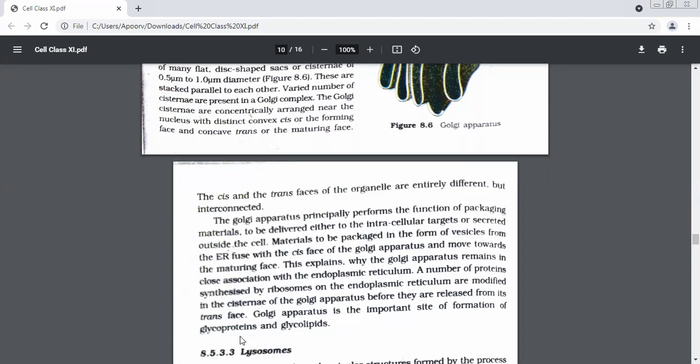See, glycoproteins will be formed. Glycoproteins means something is being added to proteins over here. What? Sugar. Glyco. So that means some kind of modification took place in the proteins. When the proteins come from the endoplasmic reticulum, do they have something attached to them or are they pure proteins?